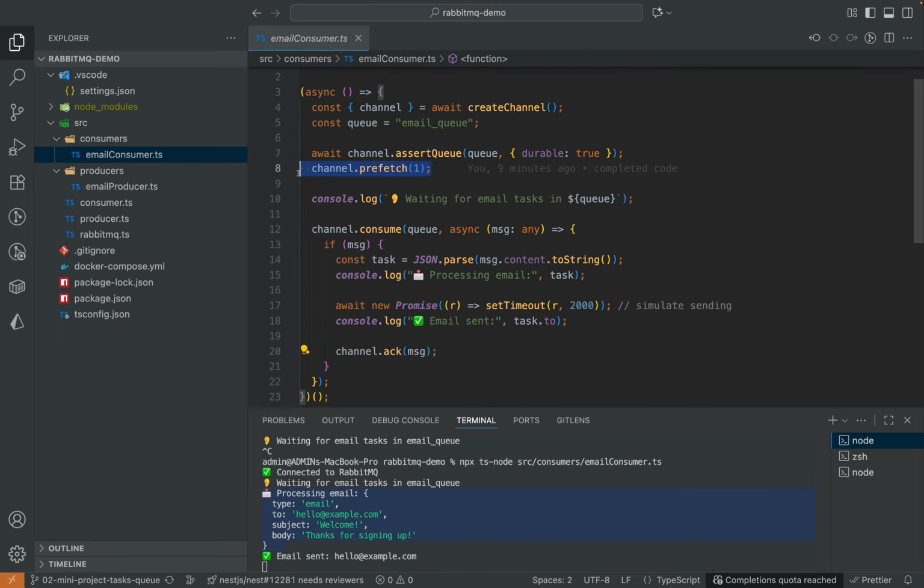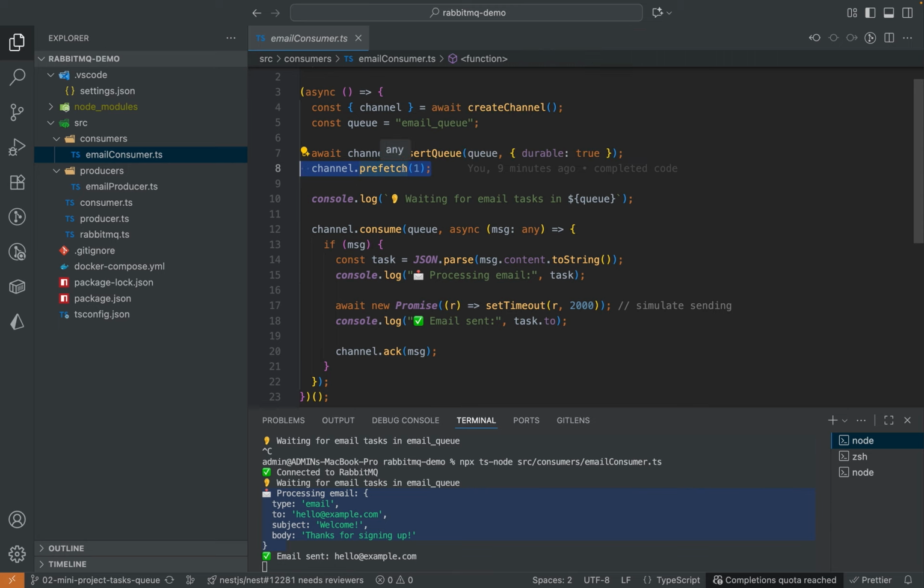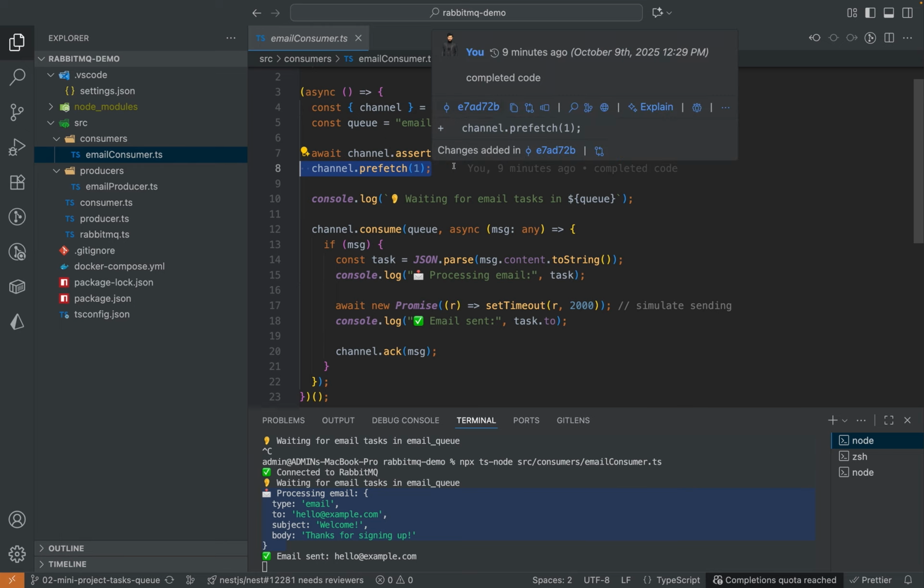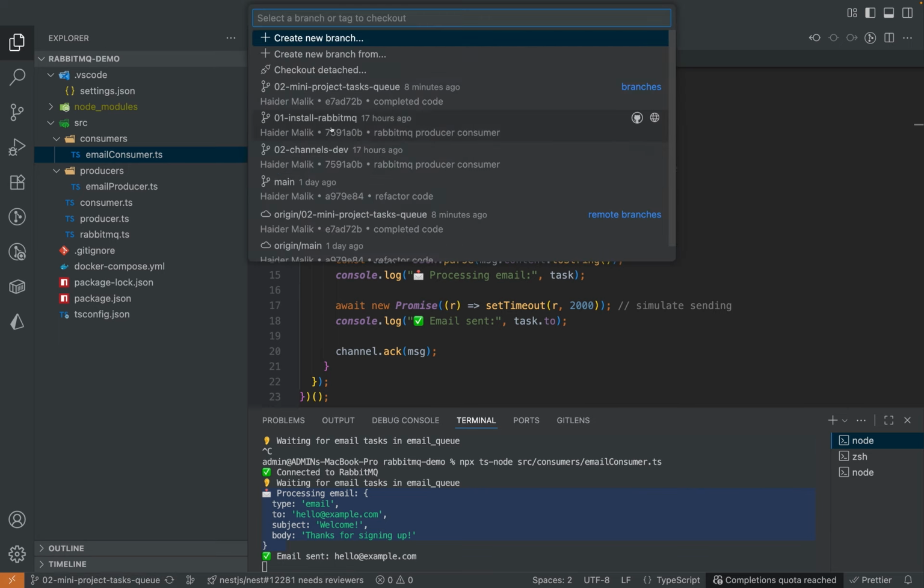We're also going to have the prefetch method. Prefetch means, let's say there are 10 messages in the queue for a consumer, prefetch means please consume 1 message at a time. Otherwise the consumer will be overwhelmed with 10 messages. So prefetch is used as a strategy, 1 message at a time. Let's build it from scratch.